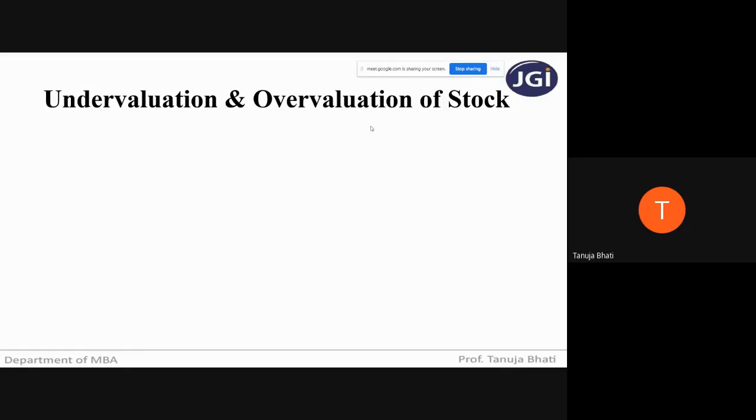Now, what effect will it have on the profit and loss account? I have to always show my books of accounts in their correct actual value. Now, since it is undervalued by 1,000 rupees, I have to give the treatment of this 1,000 rupees, right? So should I add this 1,000 rupees to the net profit or should I deduct this 1,000 rupees from the net profit?